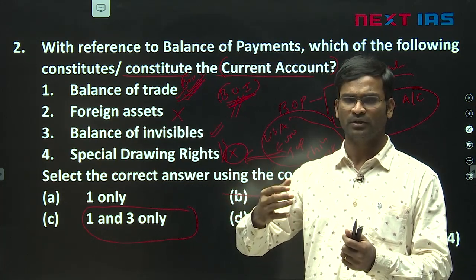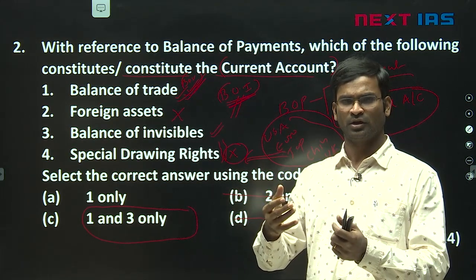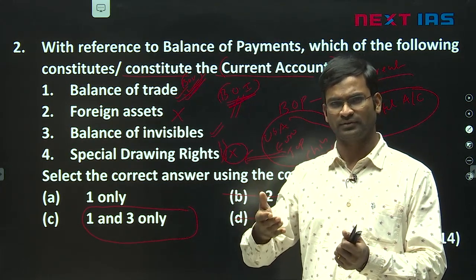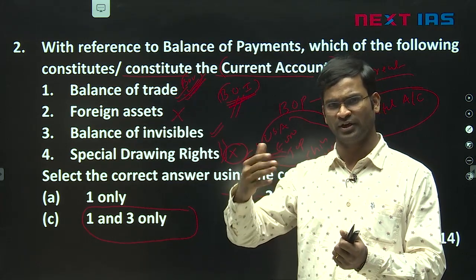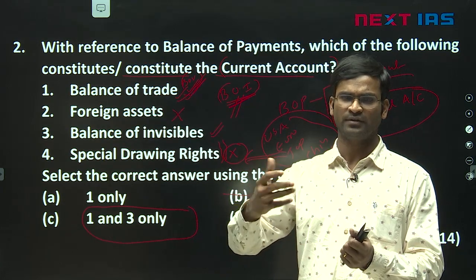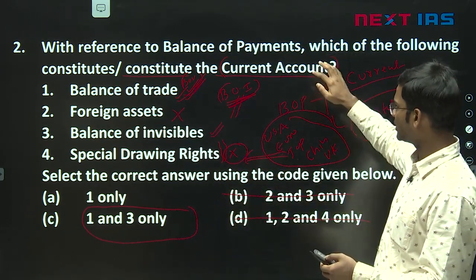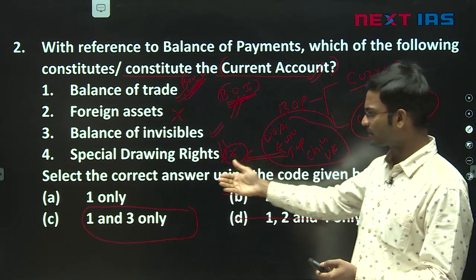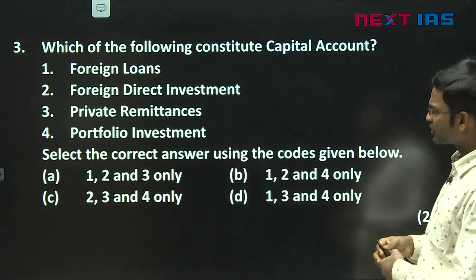It is a supplement to forex. For example, we want forex, but we don't have dollars right now. We may use SDR. We may give SDR to some other country, and we may take some dollars, etc. That's the SDR. So here the question was related to current account. So the answer is C. Move on to the next question.